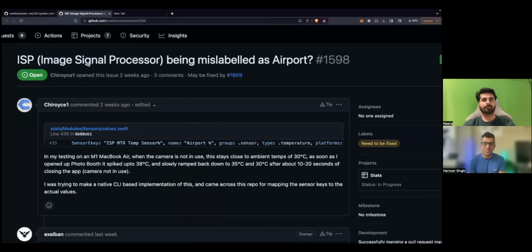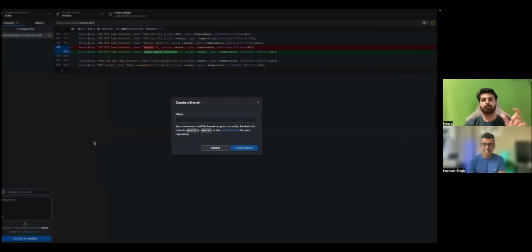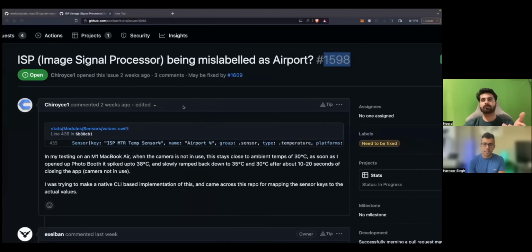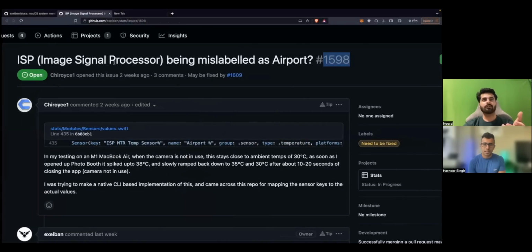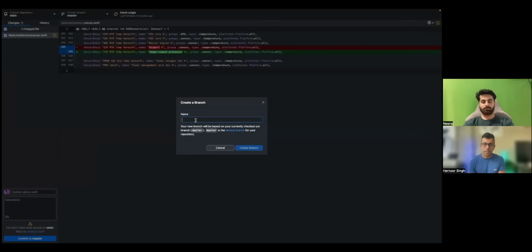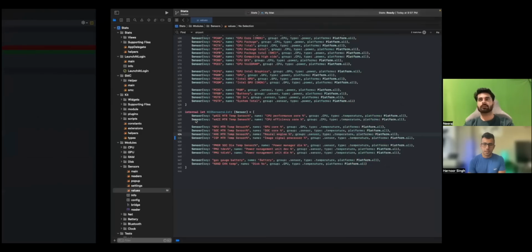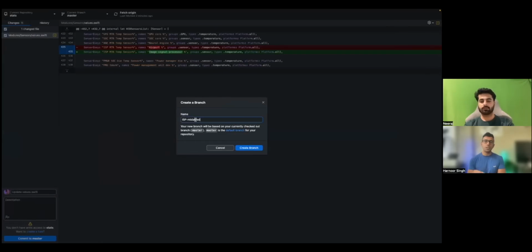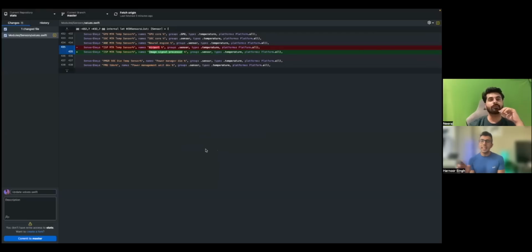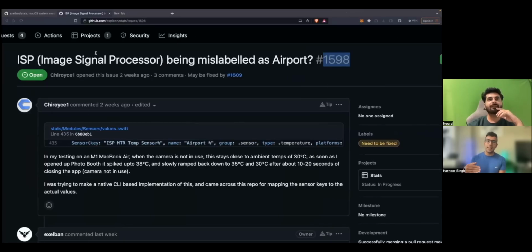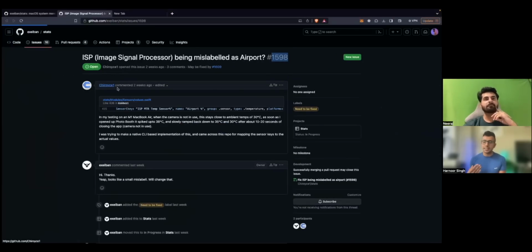And now what should the name be? Tell me how the name of the branch should be. I usually add this and a little bit of description of what the issue was. So for example, I would write ISP hyphen mislabeled. That's fine. No, I think what you should do is go to existing pull requests. Go to the GitHub page and see how they are naming their pull requests and take inspiration, because every project has its own structure.